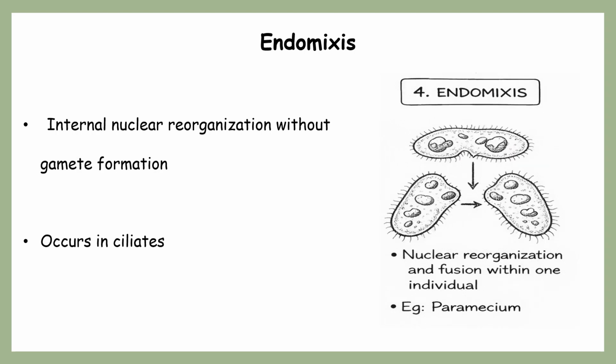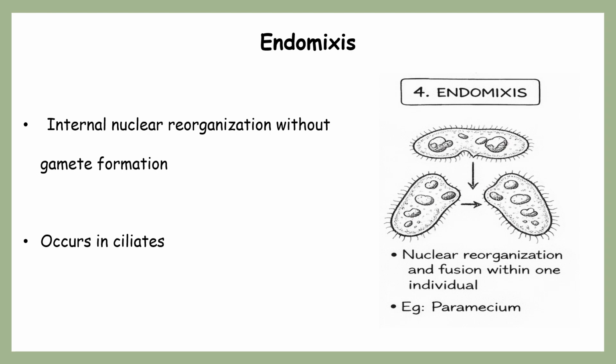Coming next is endomixis. Endomixis is not like syngamy and conjugation. It is not that important, but here we can observe nuclear reorganization and fusion within one individual only.